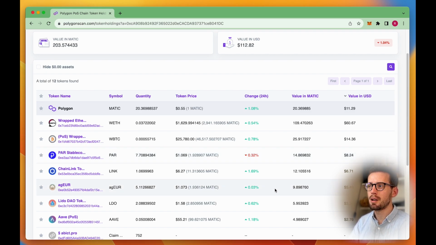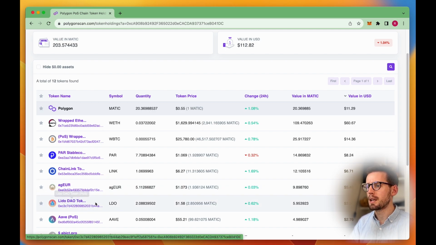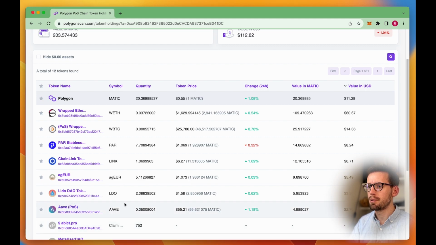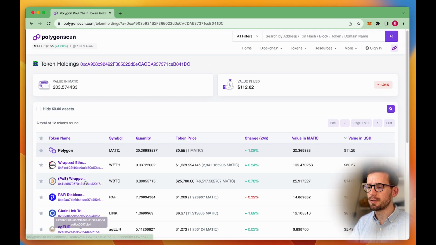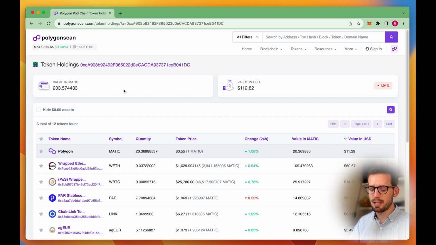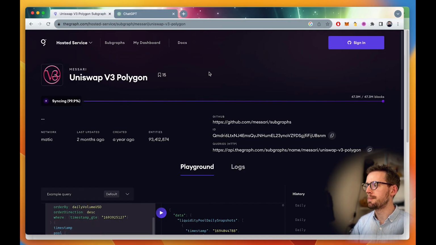So I think I'm going to change the prompt a little bit, or I have changed the prompt a little bit, to push it to be a little less conservative and take a few more risks. Let me show you, just to briefly go over the holdings. So we've got stablecoin, Chainlink, Aguro, which might actually be a stablecoin as well, I don't know, and Lido and Aave, proof of stake, but very small amounts of these last few. So yeah, I'm going to try and make the prompt a little bit more ambitious.